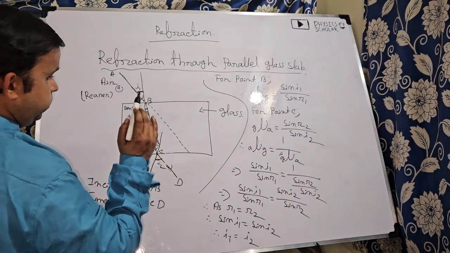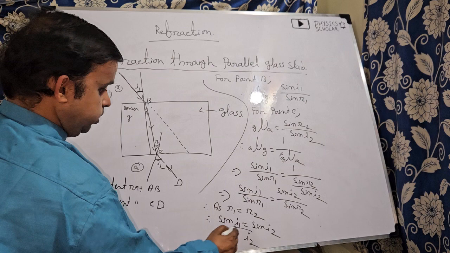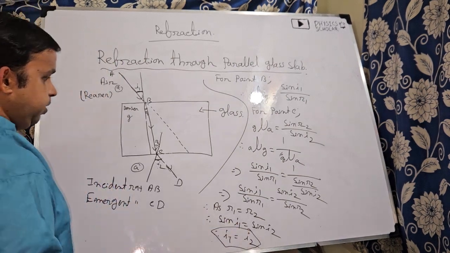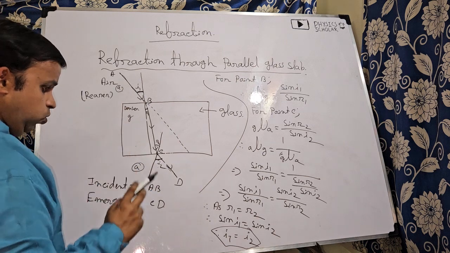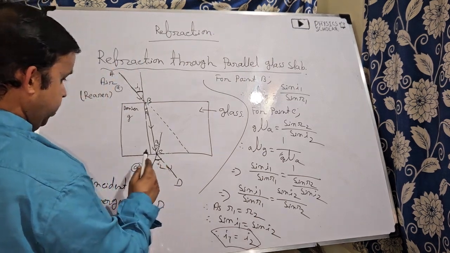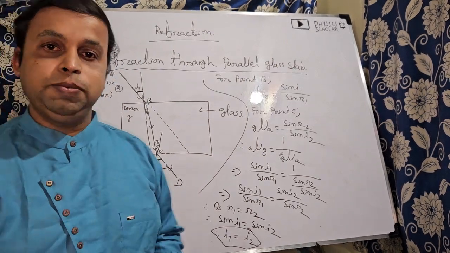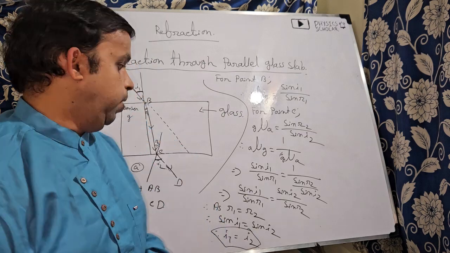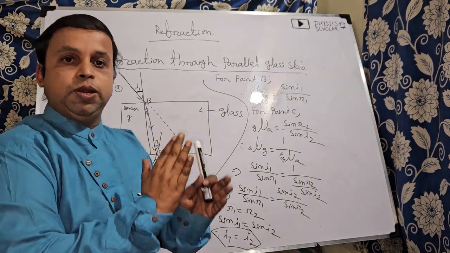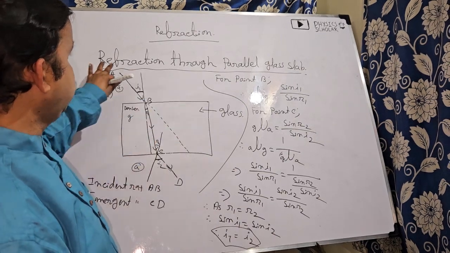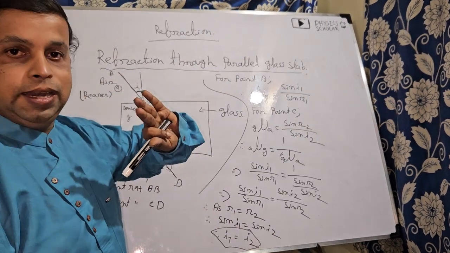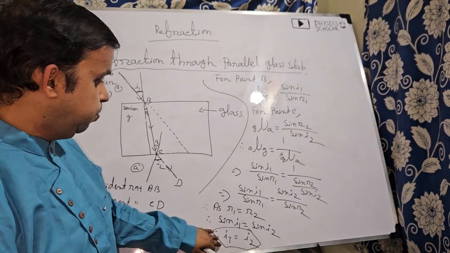So this is the relation. This proves that the incident ray and emergent ray will be parallel to each other, and there is no angle of deviation of light, but a partial shift of light. This is the diagram of refraction of light through a parallel glass slab, and this is the proof.